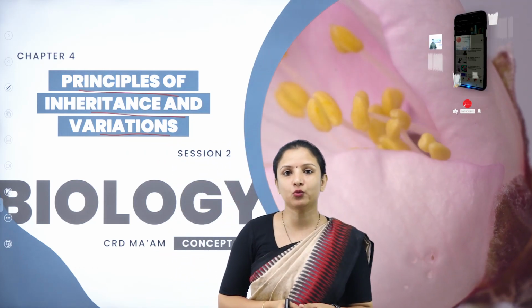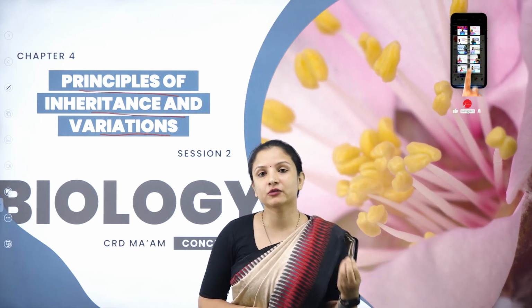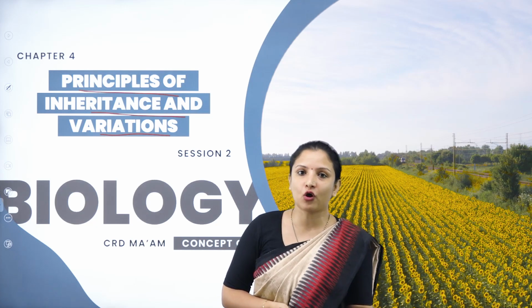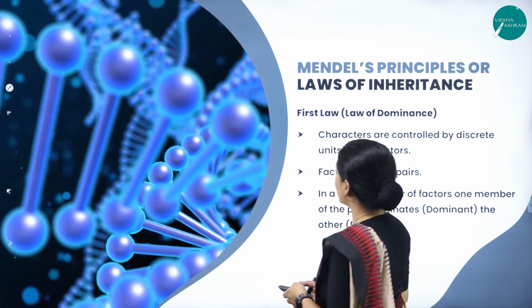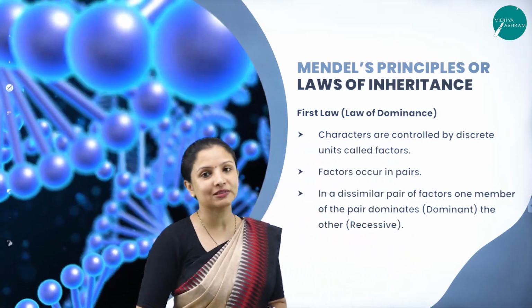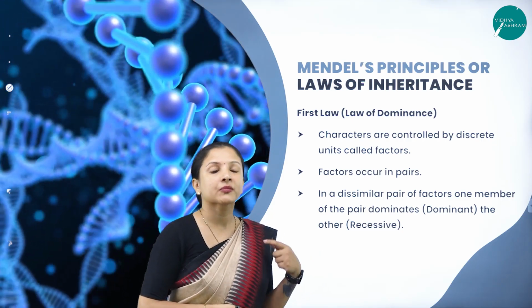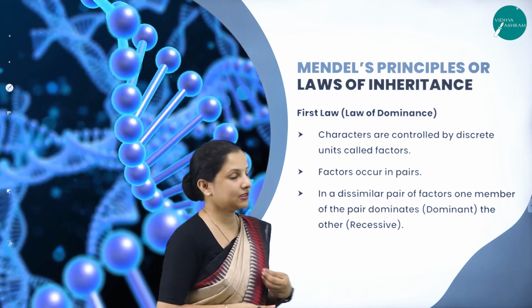In the previous session, we learned about Mendel, how he chose his plant and with what characters, and we also learned about the monohybrid cross, which spoke about the law of dominance and segregation. In this session, we'll concentrate on all his laws, the statements under them, and also learn about the law of independent assortment, taking the dihybrid cross of the pea plant as an example.